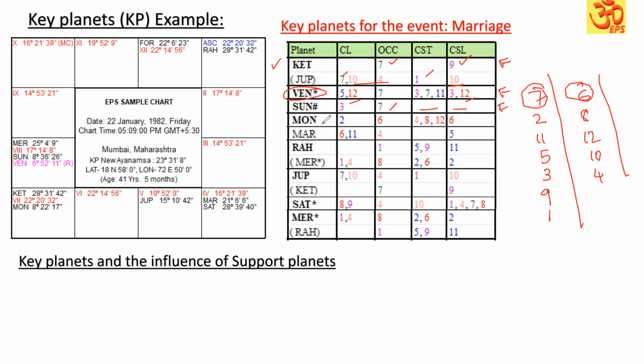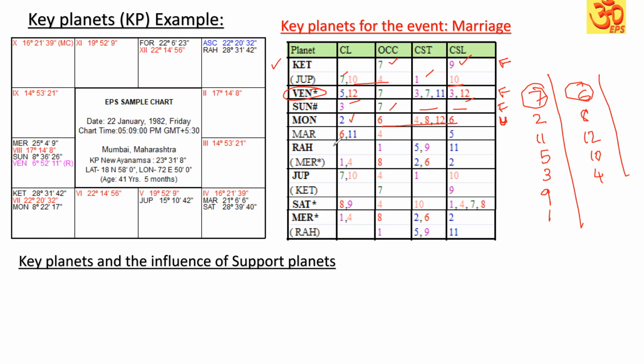Now comes the Moon. 2nd Lord occupying 6th house, 4, 8, 12 Star Lord and 6 Sublord. You can see all are in red color. The grouping of 6, 4, 8, 12 and the 6 Sublord itself. Though the 2nd house is supportive to marriage because of family, it is the 8th house to the 7th house. It is getting supported by 6, 4, 8, 12 and 6. This is an unfavorable, strongly unfavorable key planet for the event of marriage.